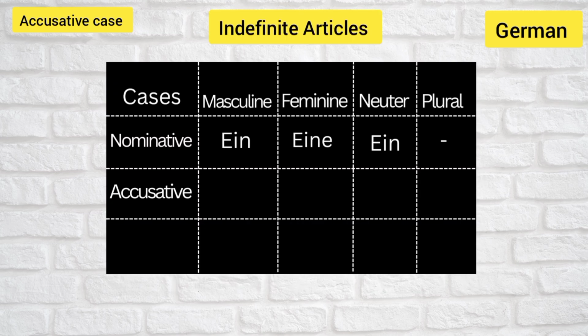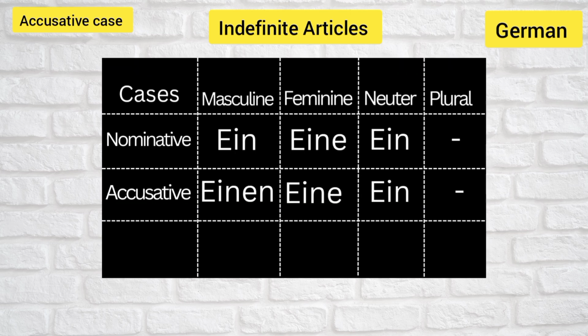Now let's revise the indefinite articles used by nominative case. We use ein for masculine nouns, eine for feminine nouns, and ein for neutral nouns. Now let's understand the indefinite articles used by accusative case. We use einen for masculine nouns, eine for feminine nouns, and ein for neutral nouns. Here again we can see the change comes only in article used by masculine noun. It becomes einen from ein, and others are same.